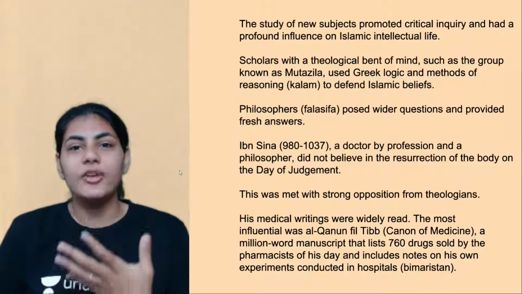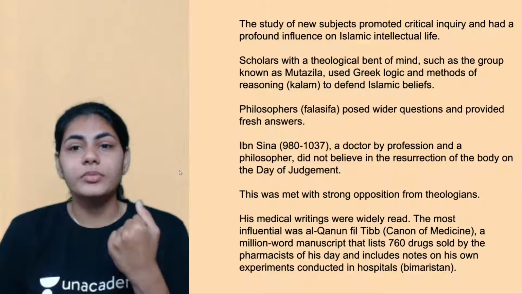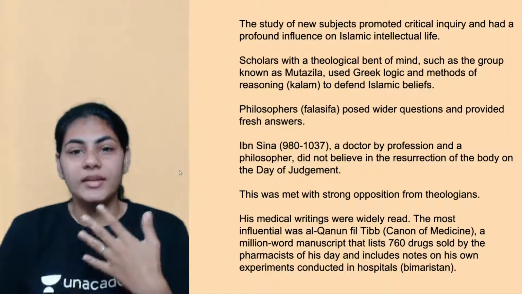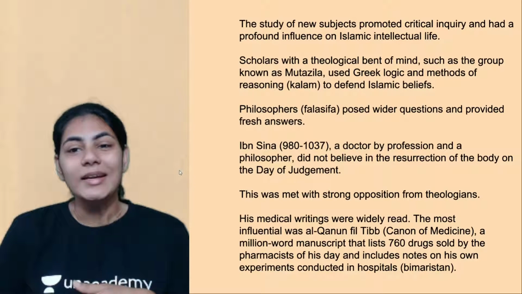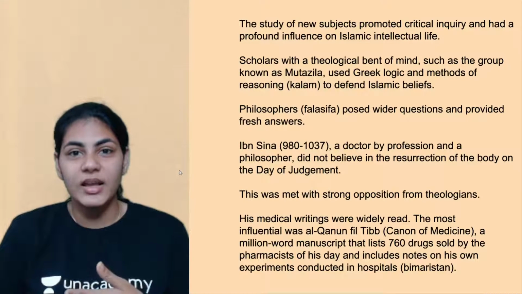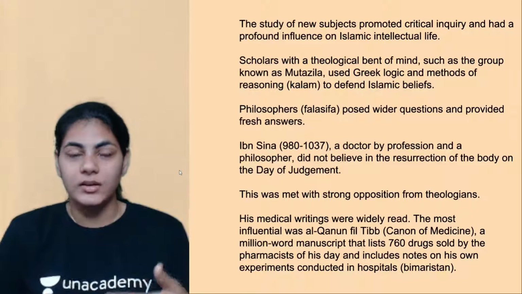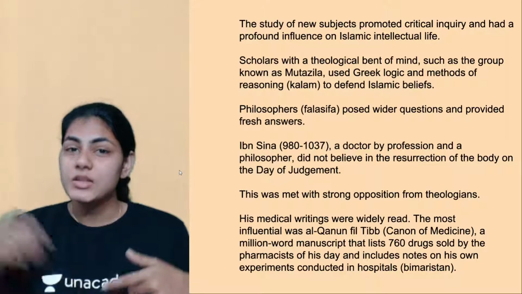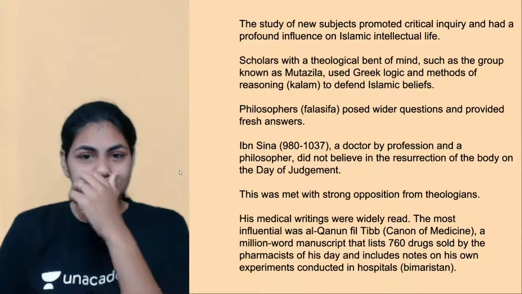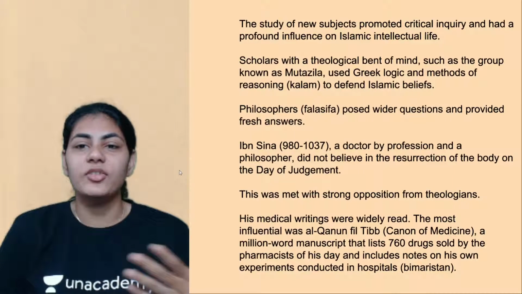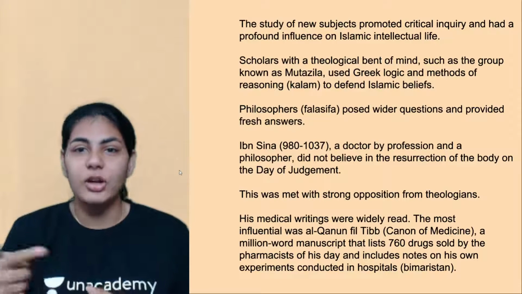In order to justify whatever they believed, they kind of used logic and also reasoning to defend their beliefs, right? And where did this logic and reasoning come from? They actually were borrowed from Greek knowledge systems, right? So again, Greek is playing an important role. So they were using logic and reasoning to defend their Islamic beliefs. This was done by theological scholars.